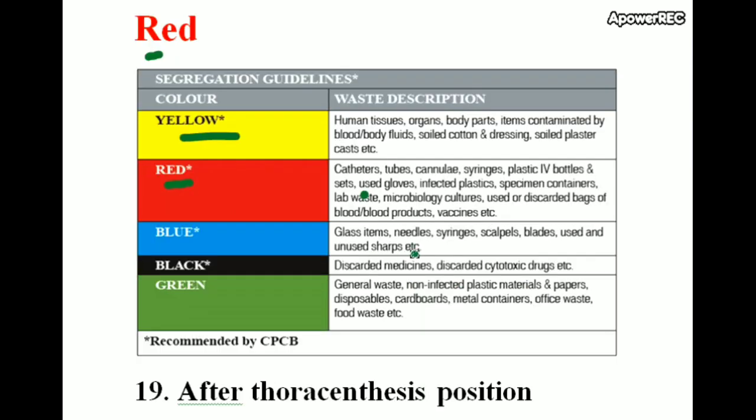Glass items, needles, syringes, scalpels, blades, used and unused sharps, etc. go in the blue bin. Discarded medicine and discarded cytotoxic drugs go in the black bin. General waste, non-infected plastic materials and papers, disposables, cardboard, metal containers, office waste and food waste go in the green bin.